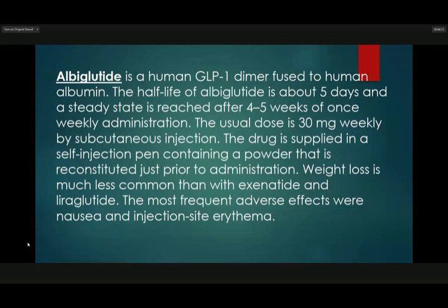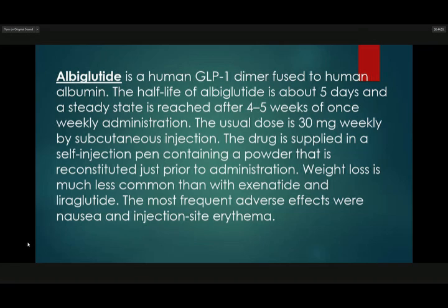So albiglutide is a human GLP-1 dimer fused to human albumin. Its half-life is about 5 days, and a steady state is reached after 4 to 5 weeks of once weekly administration. The usual dosage is 30 milligrams weekly by subcutaneous injection. The drug is supplied in a self-injection pen containing a powder that is constituted just prior to administration.